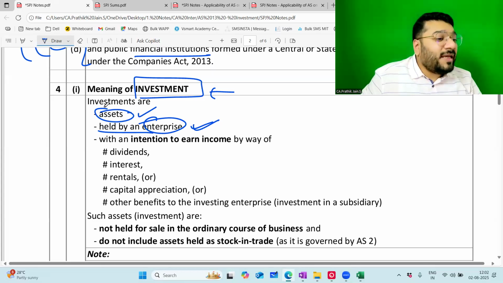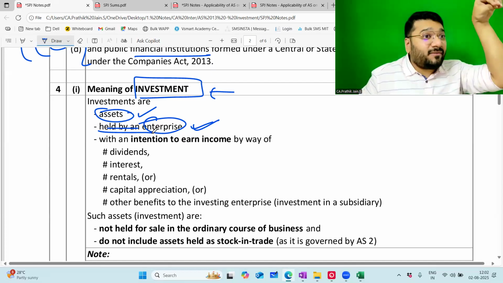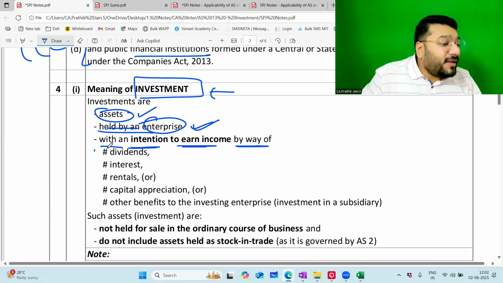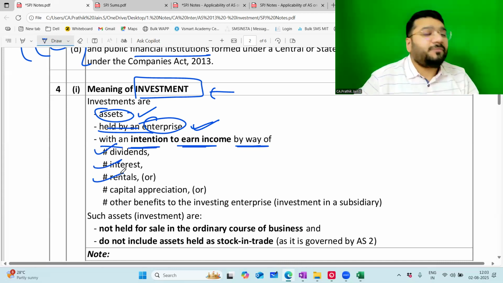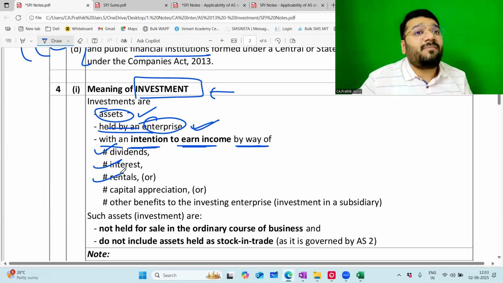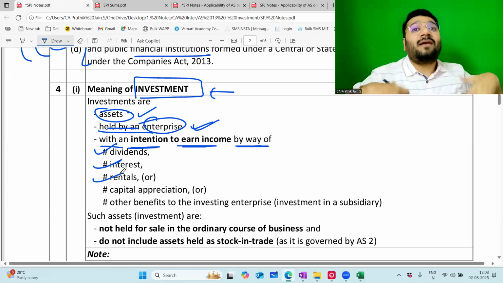Third, investment assets held by the enterprise with what intention? You're putting money in an asset, with what intention? With an intention to earn income by way of dividend, interest, or rental. So one more time, sir. I'm investing money in something. Why am I investing money in something? Because I have an intention. I have a desire to get something out of that money.